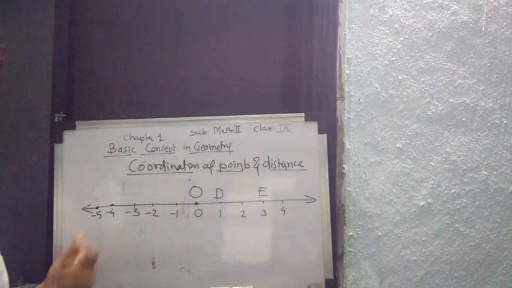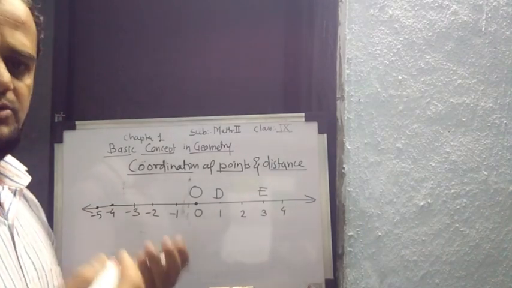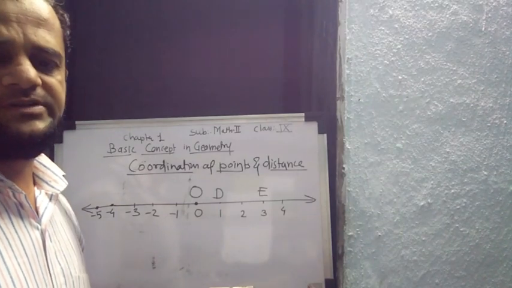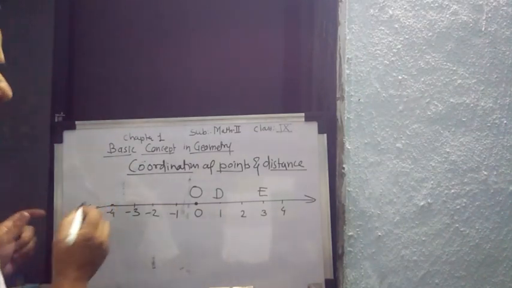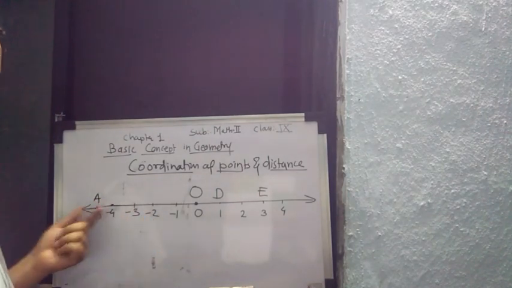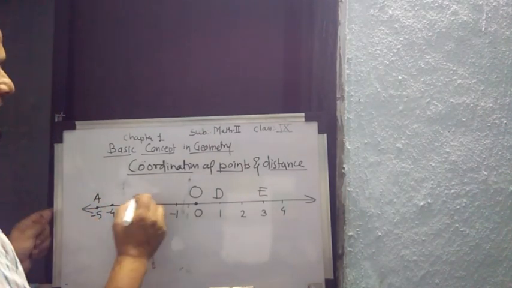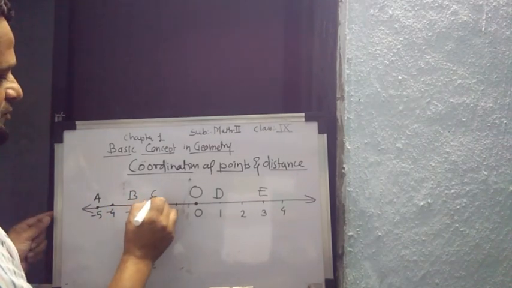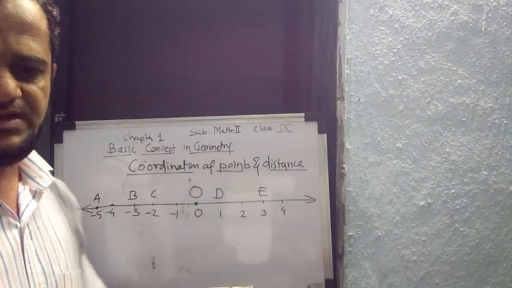Now as you like, you can write the names of the coordinate points there. For example, here I give A for -4 and B for -3 and C for -2. So these are the points on a number line.